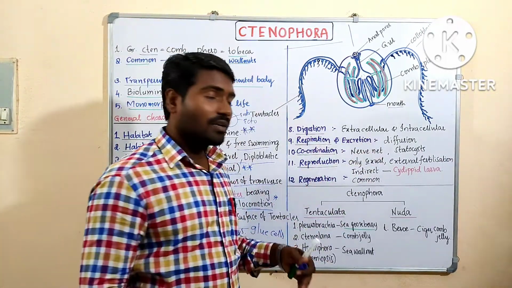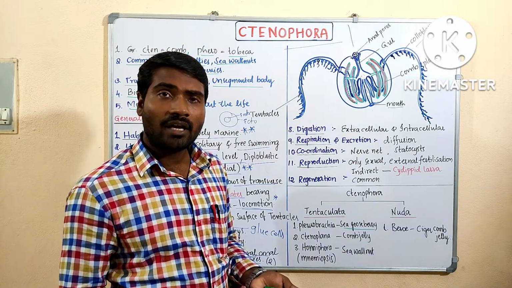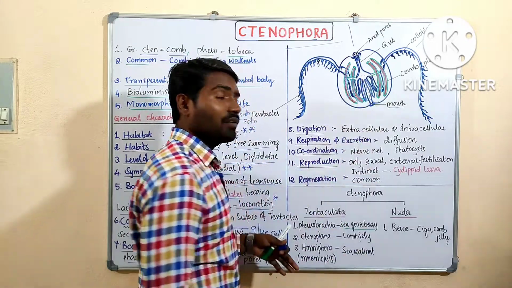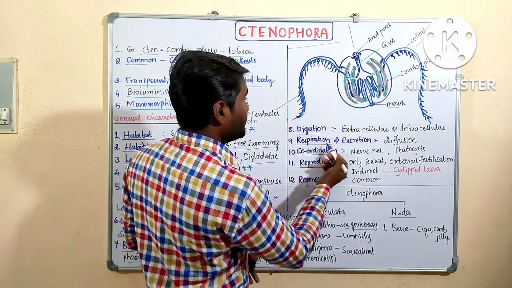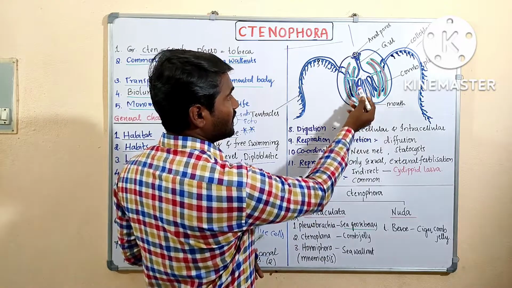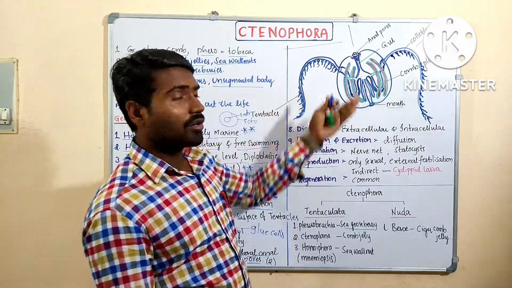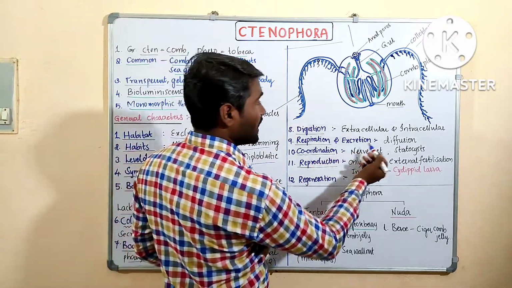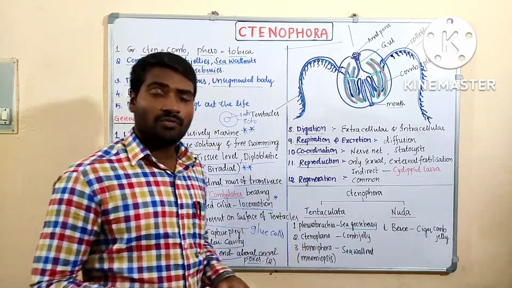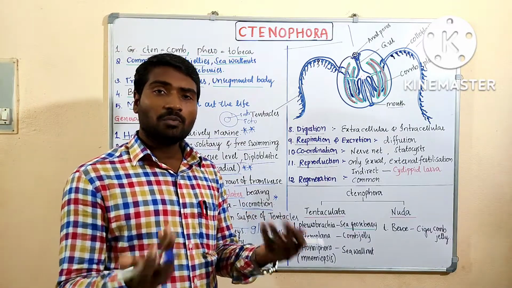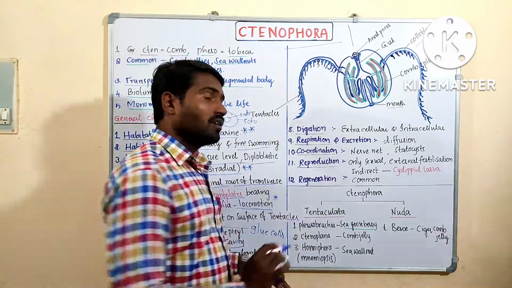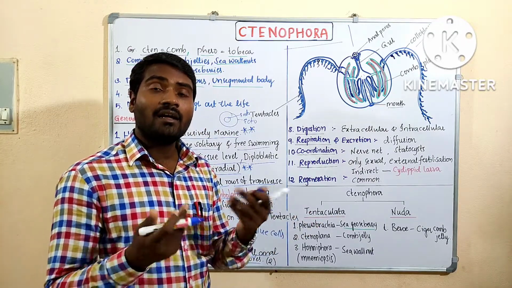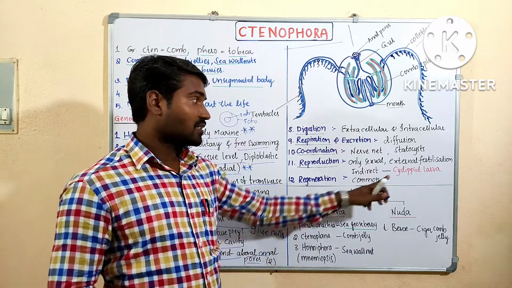Digestion, which type of digestion? We can find extracellular digestion and intracellular digestion. Extracellular digestion occurs in the gastrovascular cavity. Intracellular digestion occurs inside the cell. All the cells in the body carry out digestion. Respiration and excretion are not yet developed; simple diffusion takes place through the body surface. Coordination, same as cnidarians, having a nerve net.